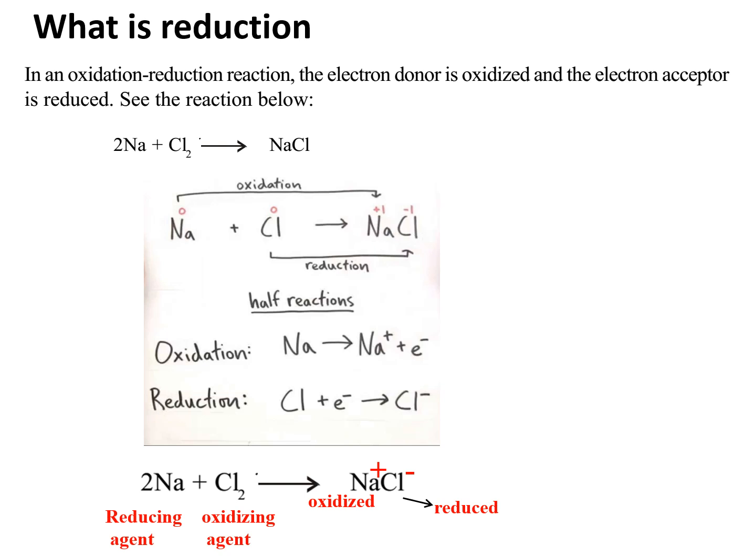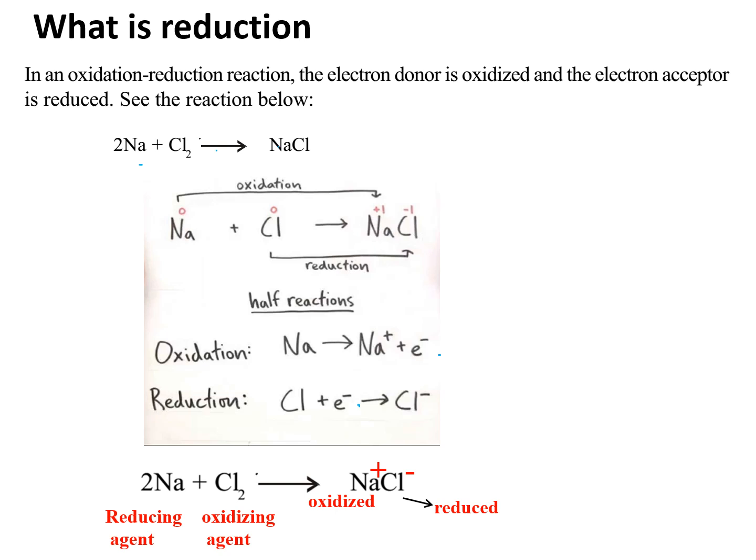Now we come to the basics. What is reduction actually? If you don't know, or if you want to revise it: oxidation is loss of electrons, and reduction is gain of electrons. Oxidation and reduction reactions never happen in isolation. The reaction is always coupled.